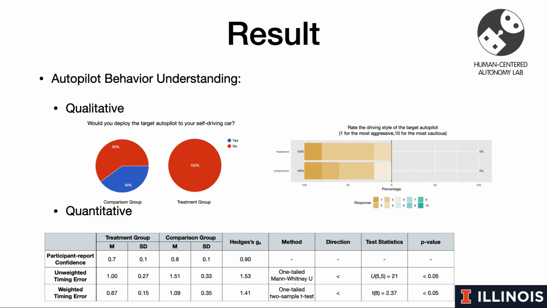From our experiment results, we found that the timing error for the participant predictions in the treatment group is much lower than in the comparison group, and both groups show similar aggressiveness level predictions. Even though the sample size is small, this preliminary study suggests that AutoPreview has the potential to build an accurate mental model of autopilot behavior.